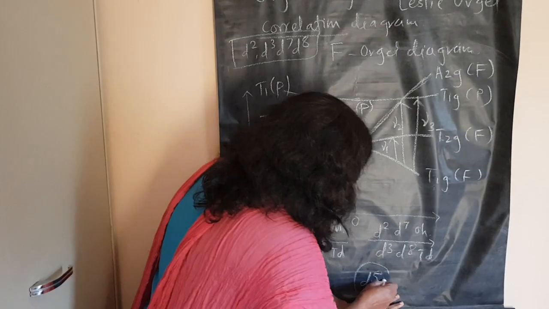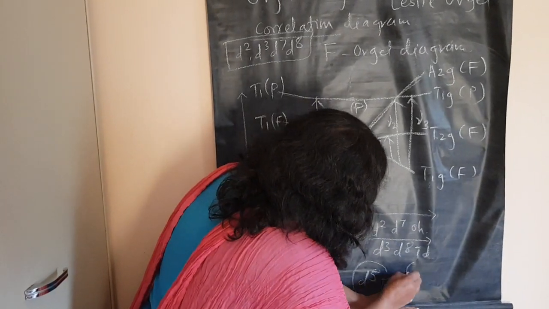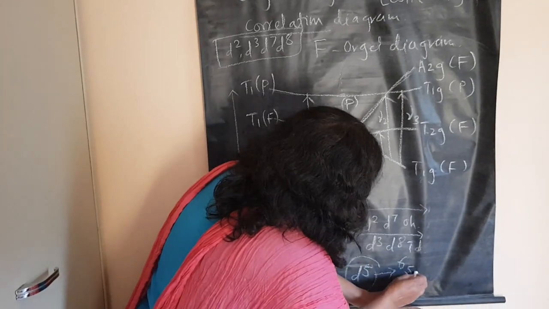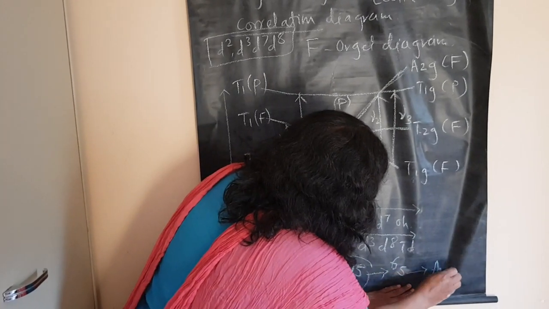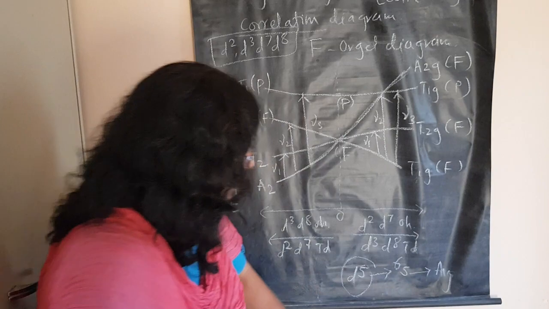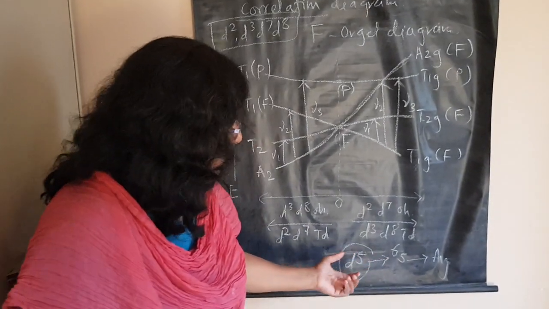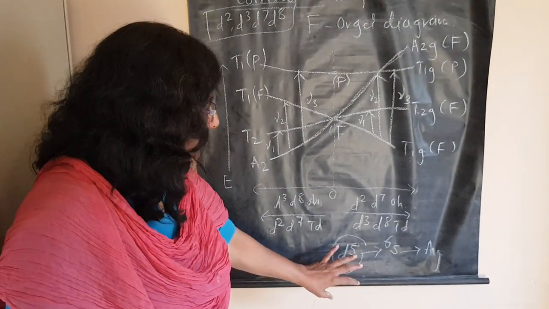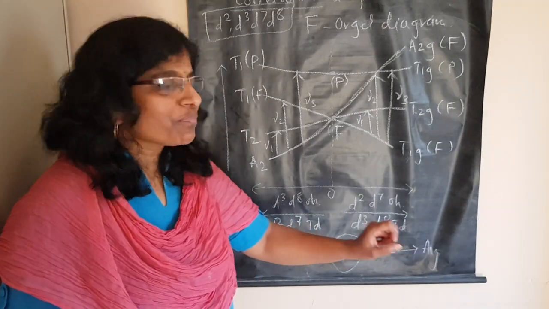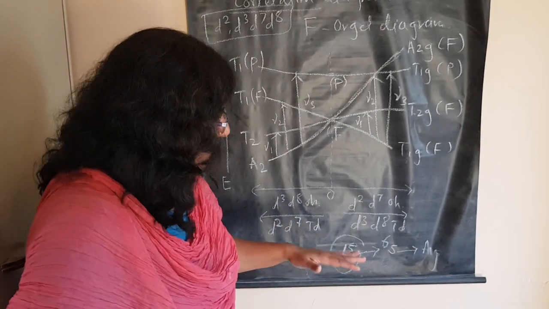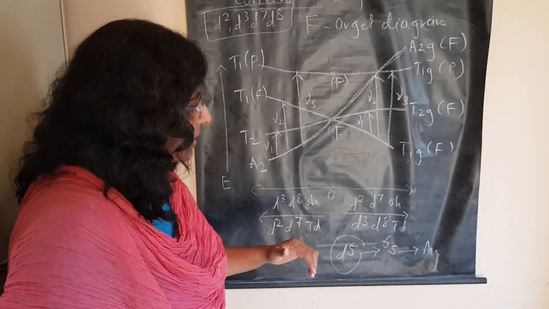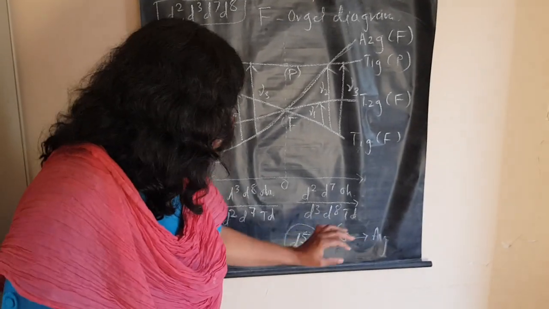And the term for this d5 will be 6S, if you remember. And this S term will split into A1g only, which is a symmetry allowed transition. But when we do electronic spectra for these d5 complexes, we'll get very sharp, small peaks. Very little absorption we'll get for such kinds of complexes.